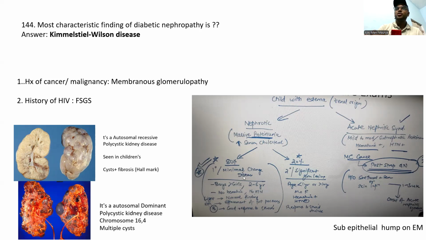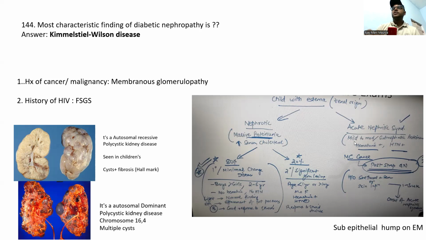Minimal change disease is most common in boys and girls. What is minimal? Minimal means a normal finding. If you see anything, it is only one simple change. Light microscopy will show normal findings, but electron microscopy will show effacement of the foot processes.